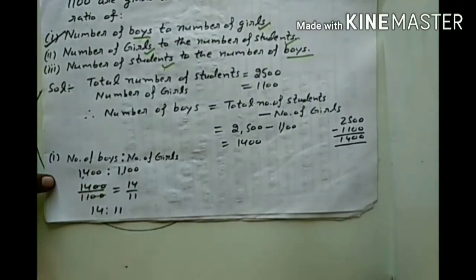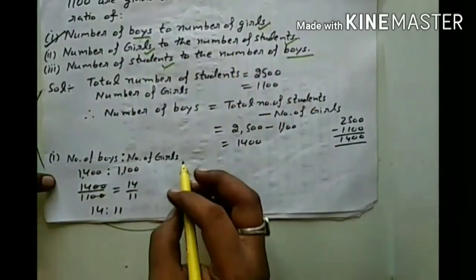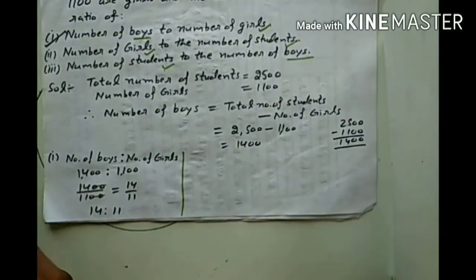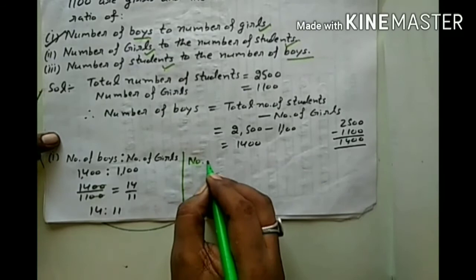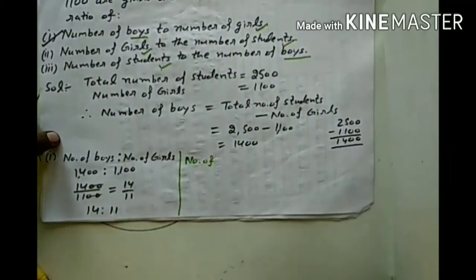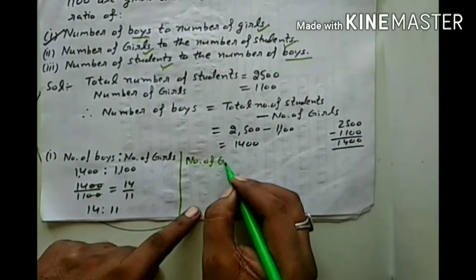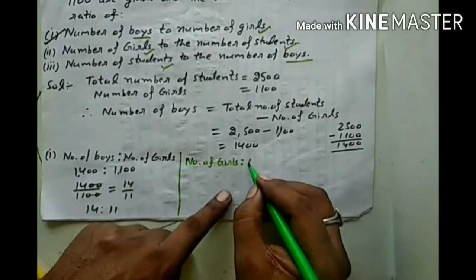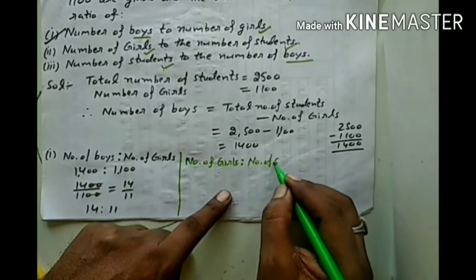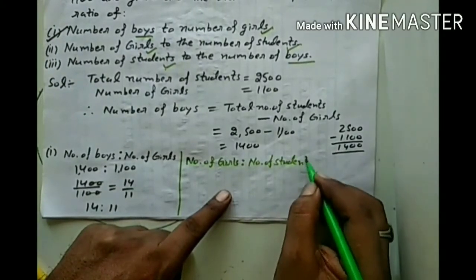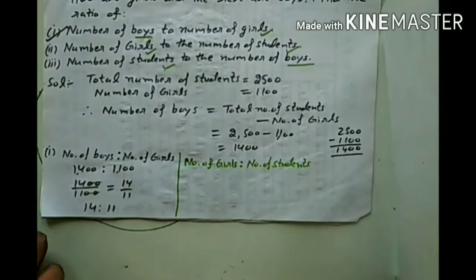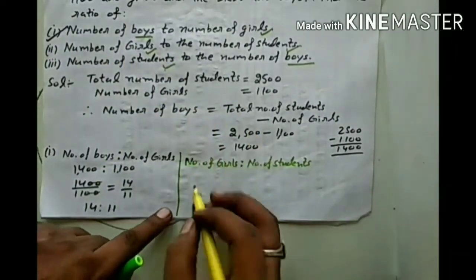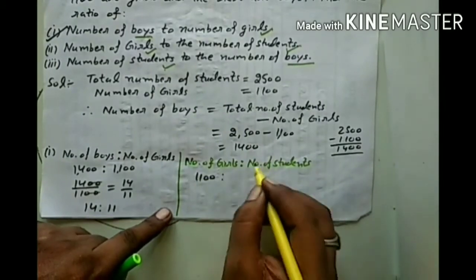Now, the second part is the number of girls to the number of students. The number of girls is 1100 and the number of students is 2500.